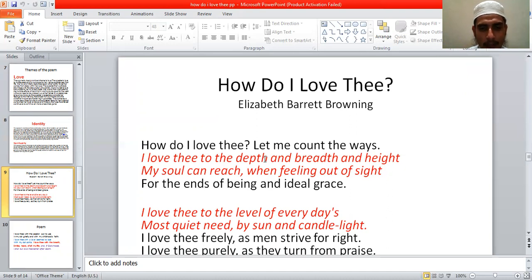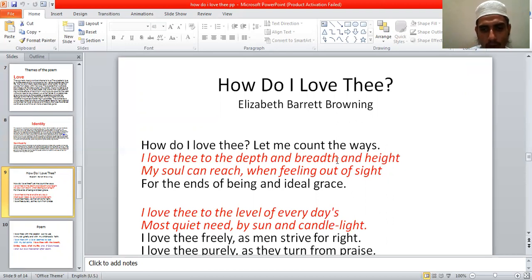Othello loved Desdemona very deeply and very passionately, but there is no depth. There is no height. Othello can never reach the high position of love. He only loves passionately, but there is no height in their love.